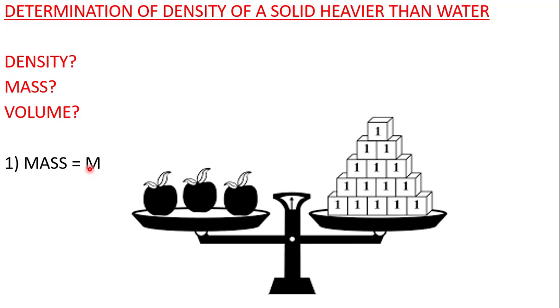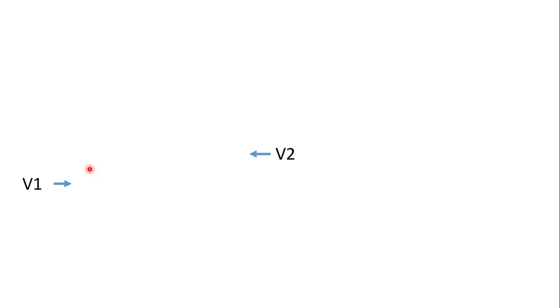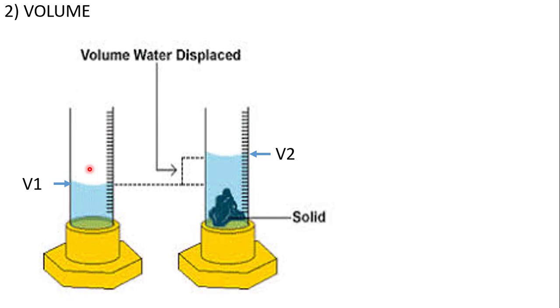Now the first thing we have found, that is mass. Now let us find out the second thing, that is the volume. To calculate the volume we need a measuring cylinder. Say initially the volume was V1. Look at the level of this liquid, it shows its level and we have given that as V1. After you insert a solid, whatever the volume of this solid is, the same amount of volume will be displaced by this solid. So now the volume rises from V1 to a level we call V2.